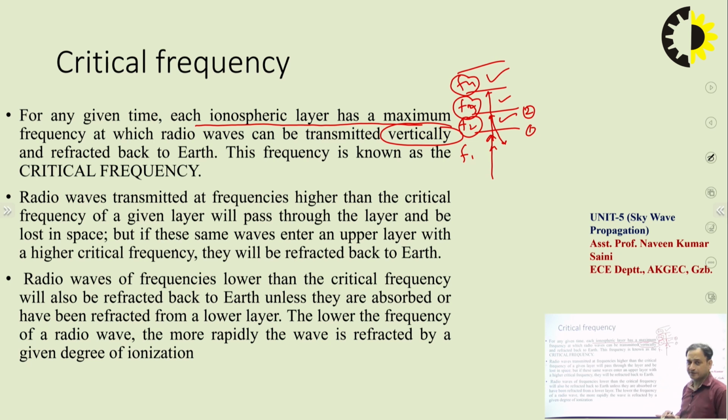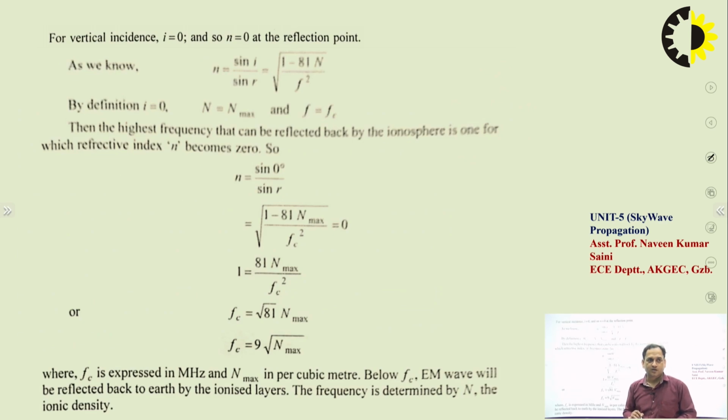So the important point is that the angle of incidence must be small, i must be equal to 0. In this case, again, we can see that for vertical incidence, i is equal to 0. When i is 0, in this case n is equal to 0. When small n is 0, so what will happen? This n will become the n max, the maximum value.